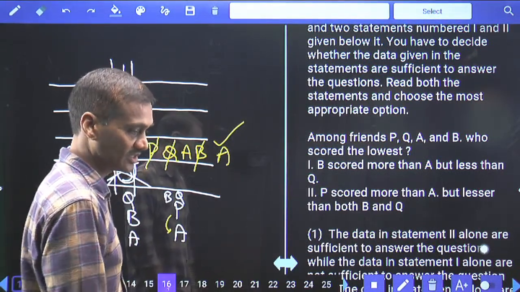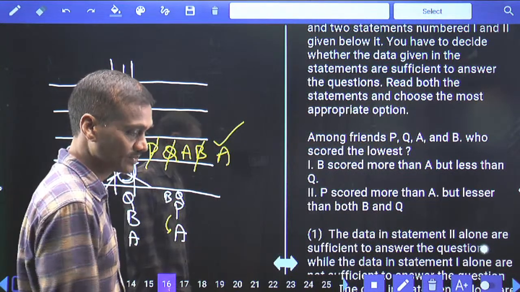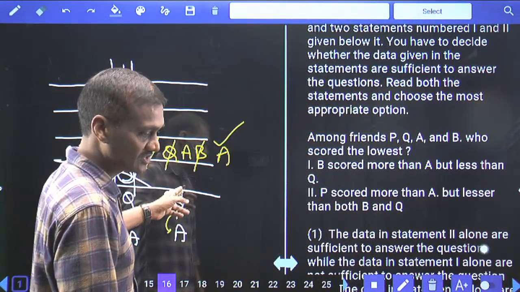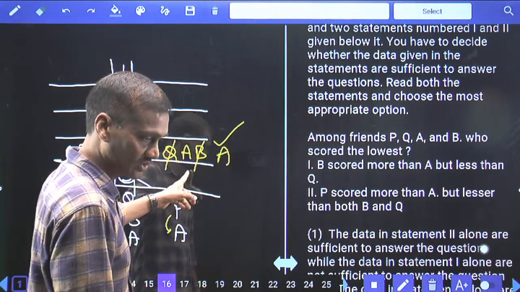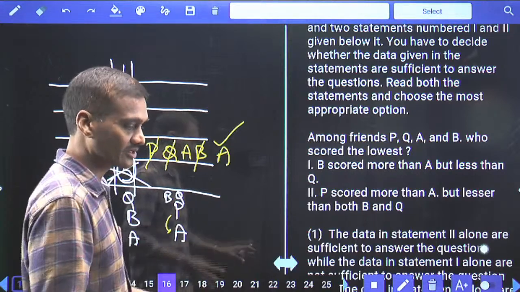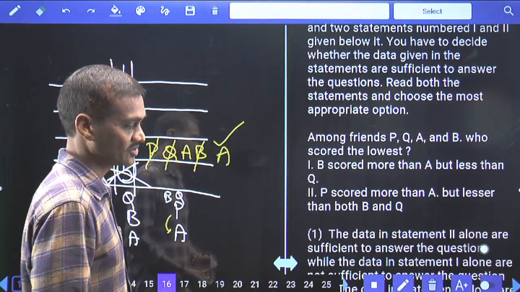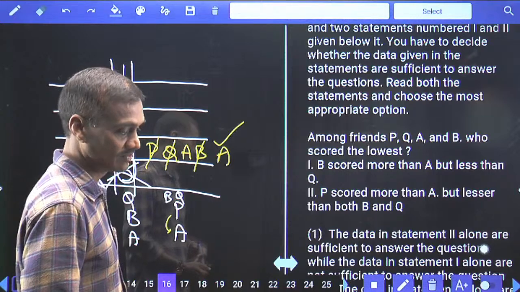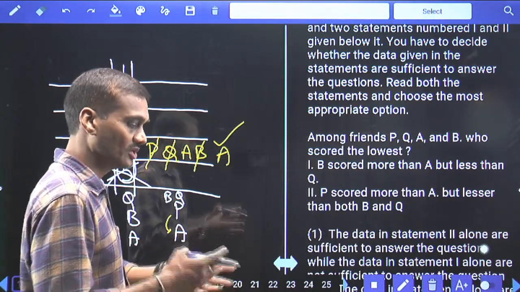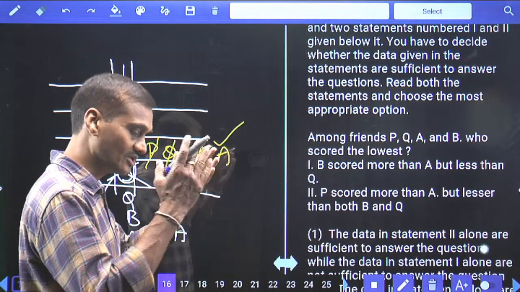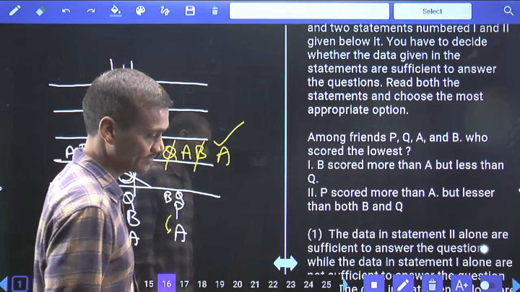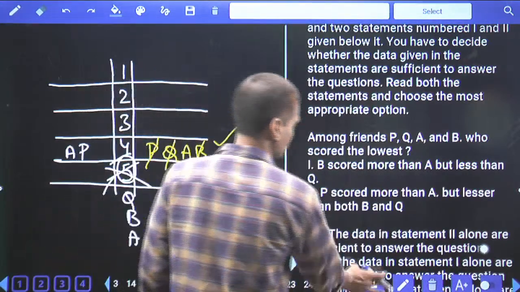Yes, only 2 alone. Yes, Monica, why do we require both these 2? Only 2 alone is sufficient or not? As 2 alone is sufficient to determine the person who scored the lowest, then what is the necessity of combining 1 along with 2? Not required at all. 2 alone is sufficient. That's how you need to take care of this data sufficiency. By combining these 2 also you will get the answer, because with only 2 alone you are getting the answer. But your answer must be only 2 rather than combining. Hence only 2 alone is sufficient.